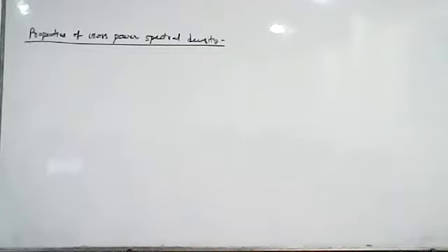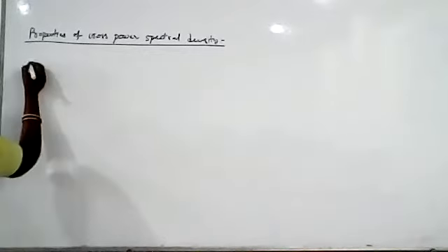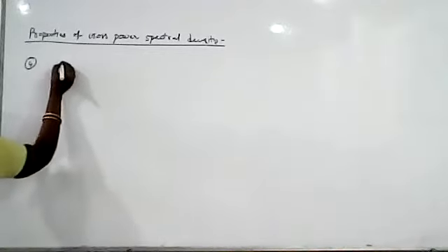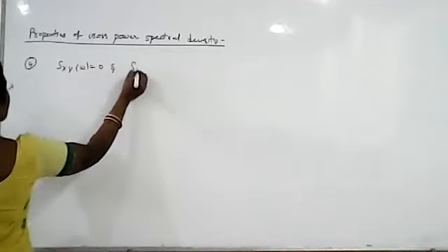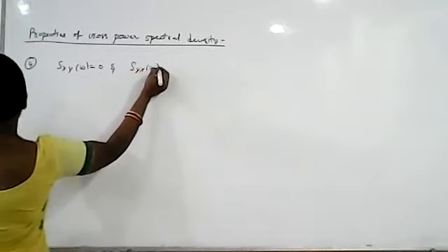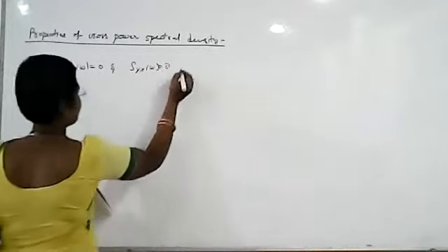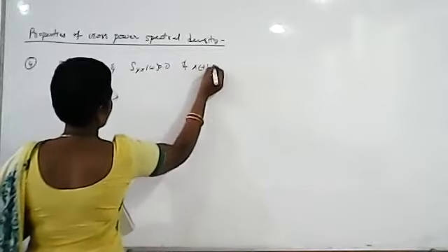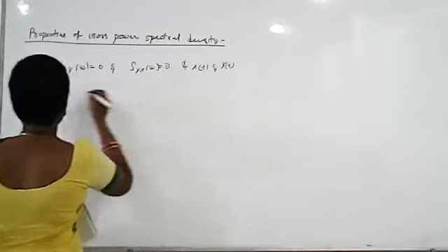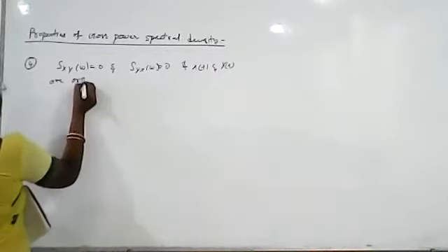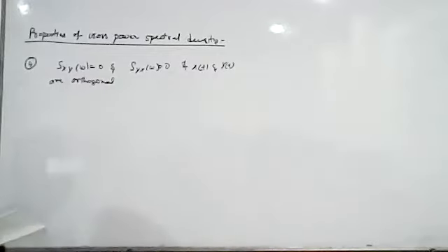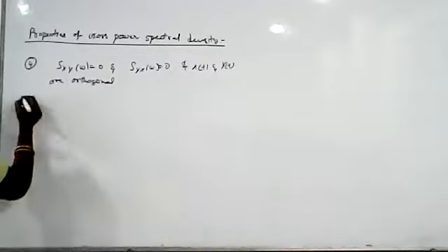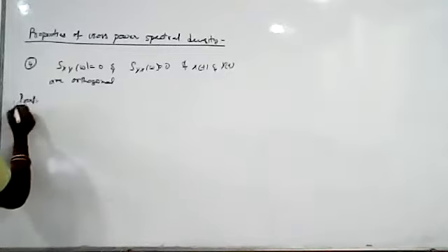So in the last session, we discussed the first three properties of cross spectral density. Now we'll discuss property number 4, that is Sxy of omega is equal to 0 and Syx of omega is equal to 0 if x of t and y of t are orthogonal. Now we'll see the proof of this.